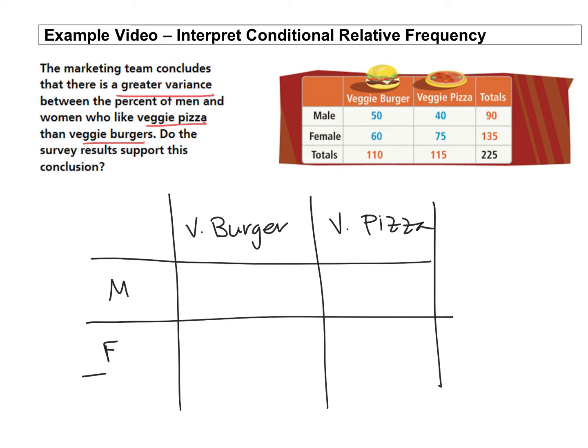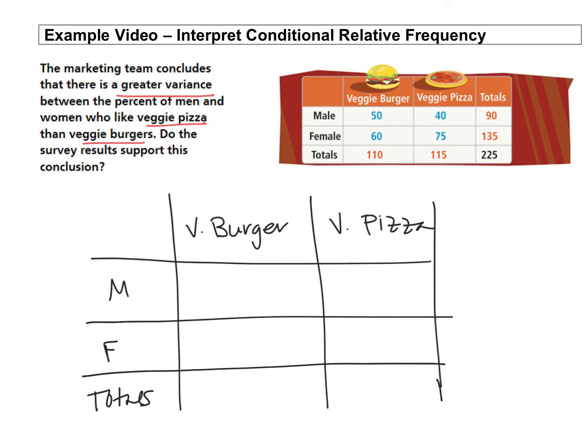We have our females. And because we're being asked to compare the burgers versus the pizza, I want the totals of burgers and pizzas, where before we were comparing males and females. Now it's focused more on the pizza versus the burger. So let's find the conditional relative frequencies.